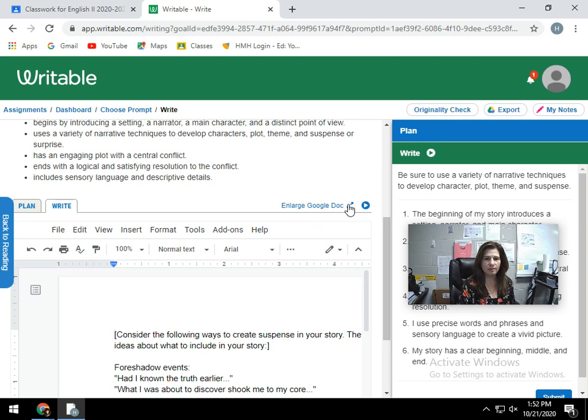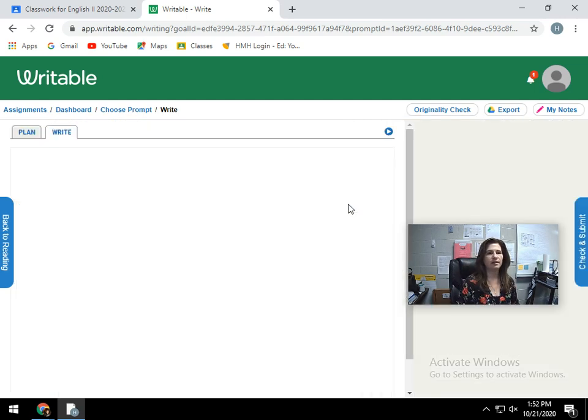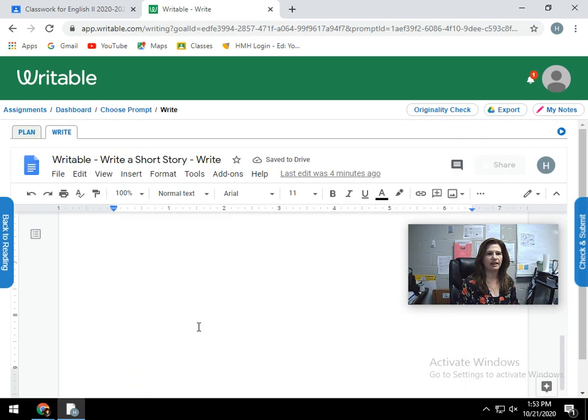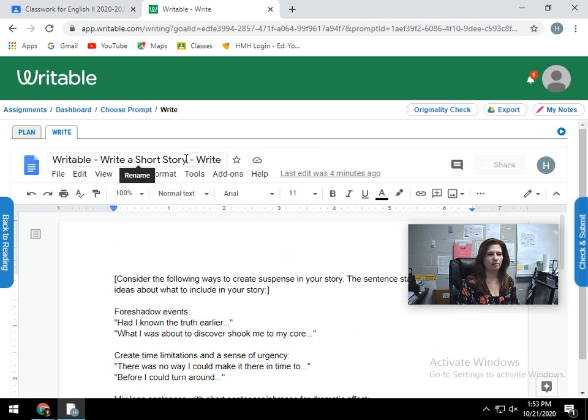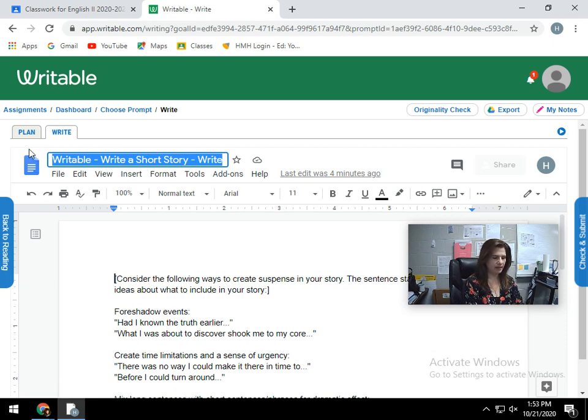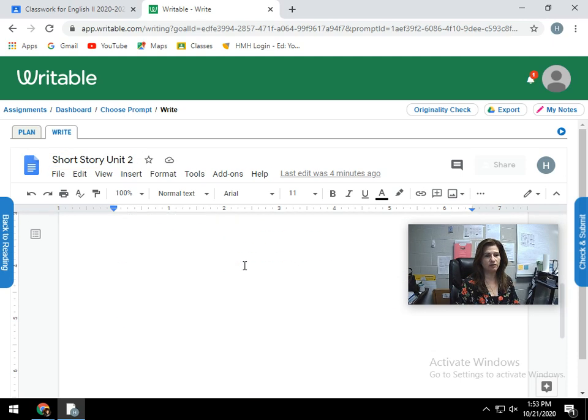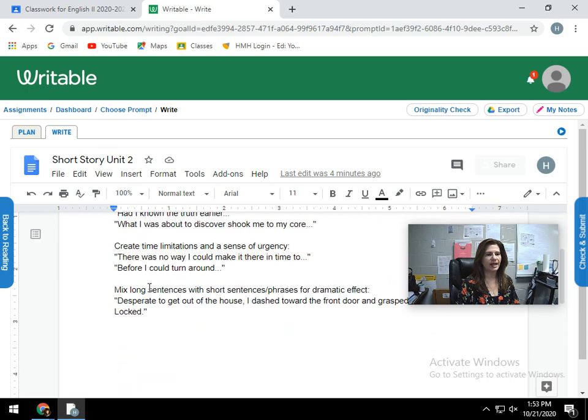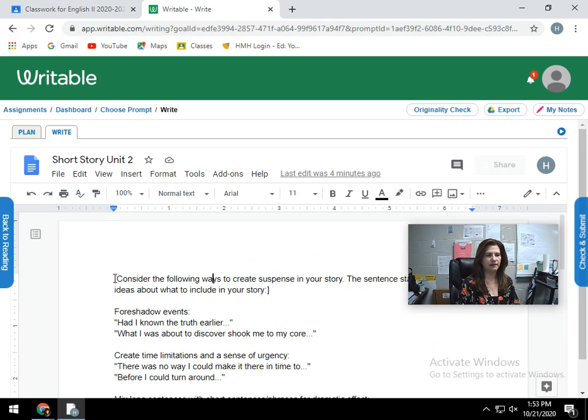So the main complaint I get about Writable, sometimes students don't like the little bitty box that you have to start typing in. So you can enlarge your Google Doc and just write it as a regular Google Doc, and it will save for you. So let's rename this as just short story unit 2, and then you can give your story a title. You need to give your story a title. So all of this is just ideas to help you. You'll be deleting this that's already there, and then you'll just start typing.